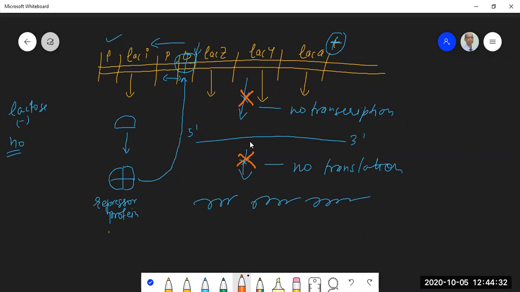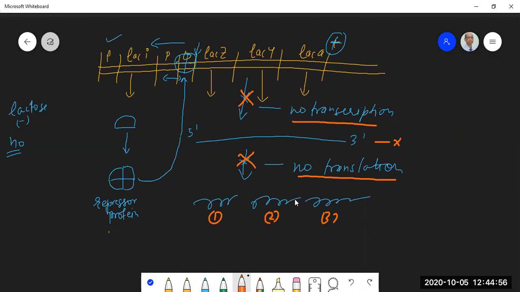Because RNA polymerase cannot bind at the promoter region, transcription will not take place, and since transcription is not there, messenger RNA will not be formed, and as a result there will be no translation and no protein synthesis. Those three enzymes which are required for uptake and catabolism of lactose will not be synthesized.